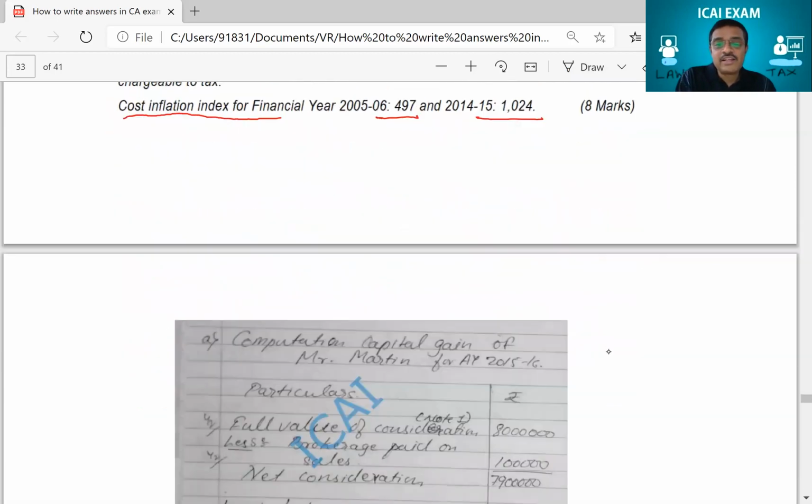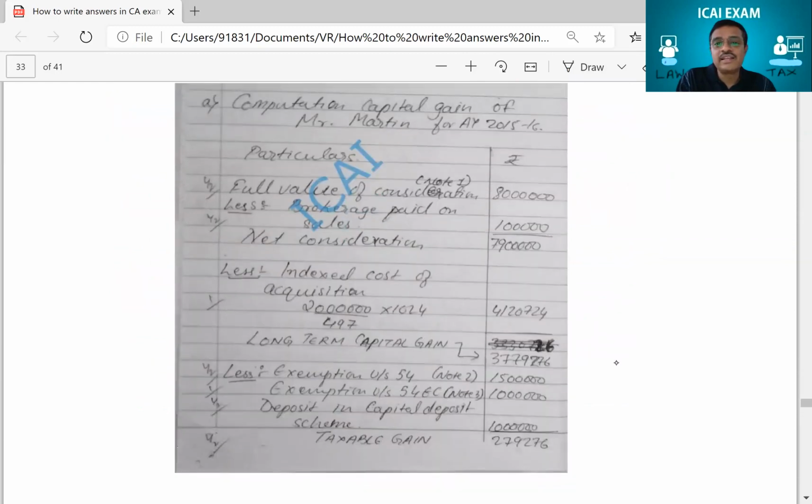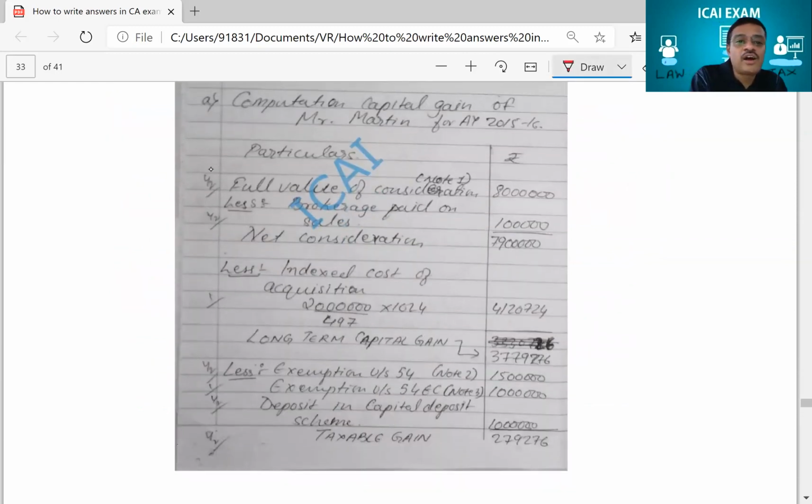So let's see how the student has got the 8 marks. See, now you'll easily understand. He got half mark for writing what the sale consideration should be, because he put that note. He has got half mark for writing about EOT, that brokerage. Half mark was just to write that brokerage. He has got 1 mark for writing indexation. He has taken the correct indexation numbers and solved it.